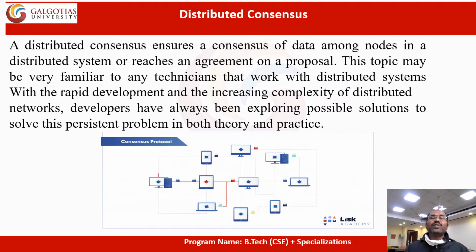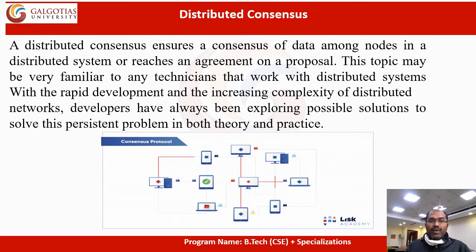So what is distributed consensus? A distributed system means any system can act as a sender and receiver. In distributed consensus in the blockchain, the whole network is connected through the internet. It is consensus of data among nodes in a distributed system, that is, an agreement on a proposal.